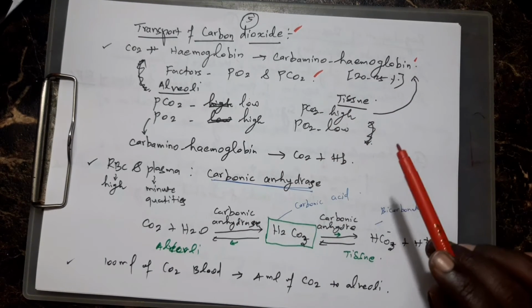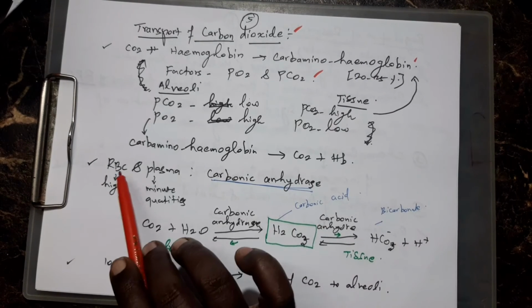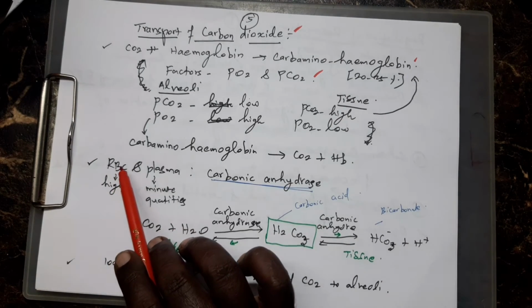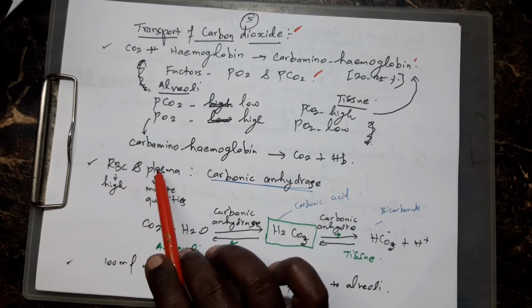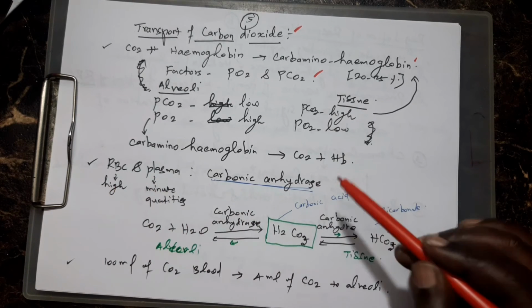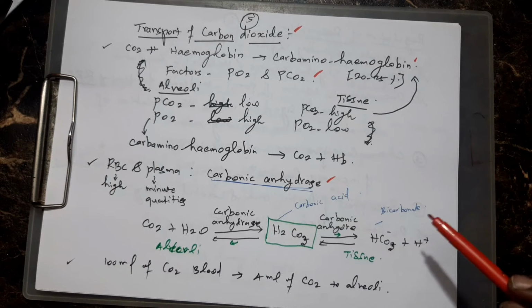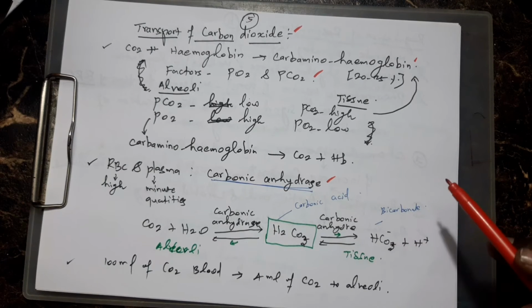Next, in the RBC there is an enzyme at a high level, and in plasma also in minute quantities. This enzyme is called carbonic anhydrase. You should note down this reaction very carefully, listen.